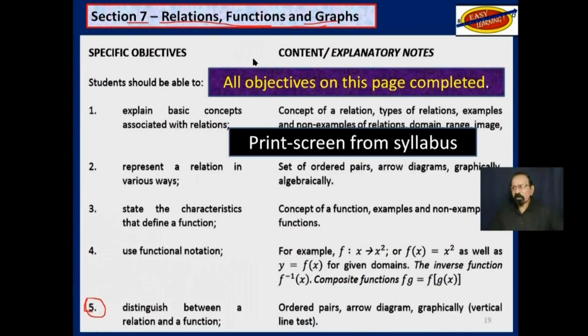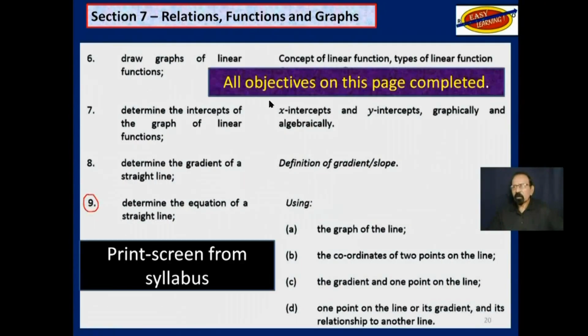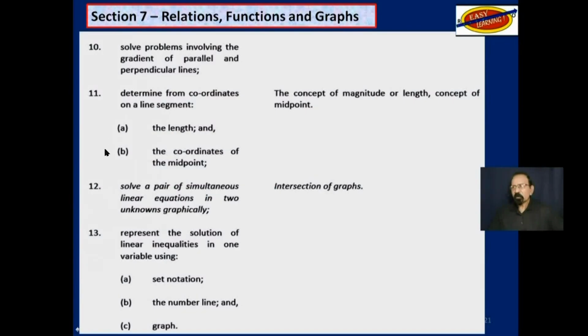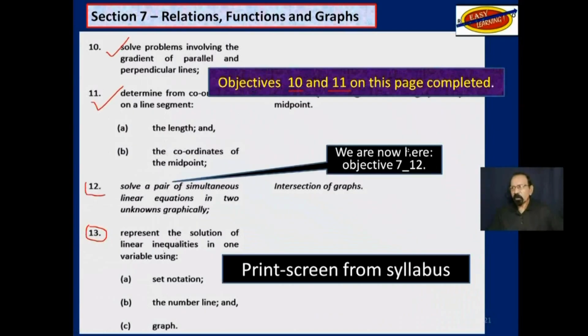So, section 7, Relations, Functions, and Graphs. We completed all 5 videos on this page, all 5 objectives. Next page, up to objective 9. All of those have been completed. Next page, which will take us up to objective 13, but we are not there yet. We have completed objectives 10 and 11, which means that we are now here, objective 12.